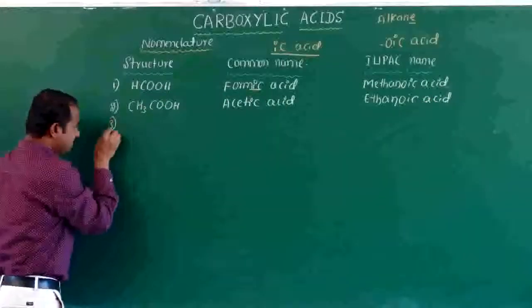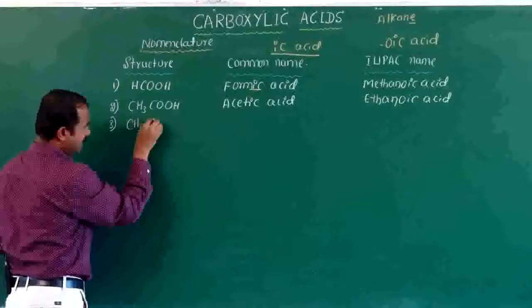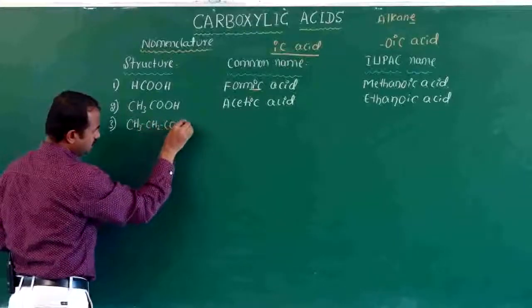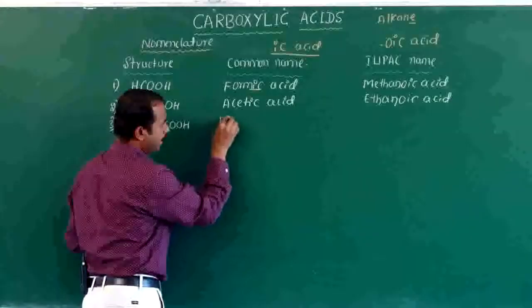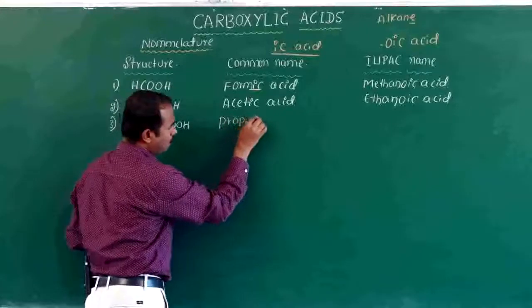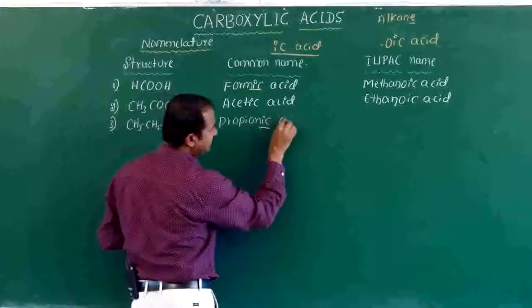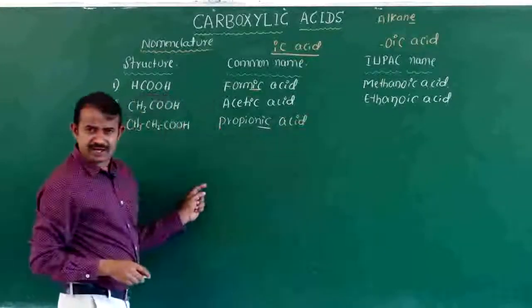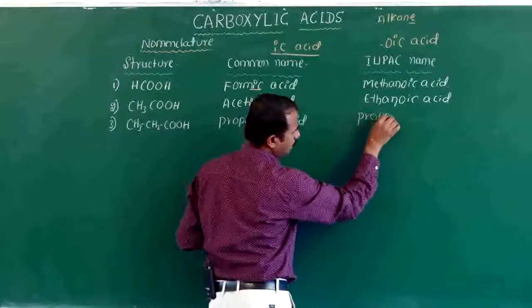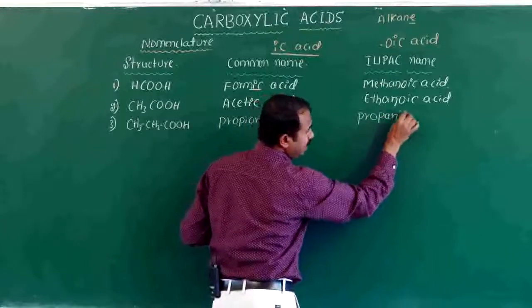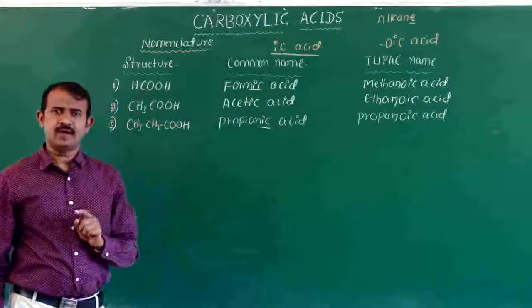Next one, 3 carbon. Three carbon means CH3CH2COOH. The common name is propionic acid. The IUPAC name is propanoic acid.